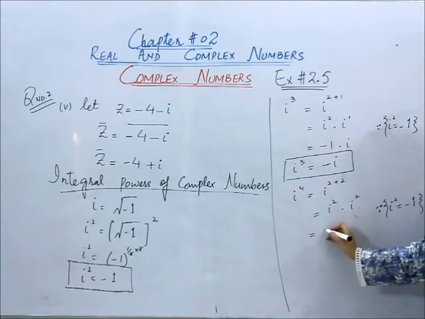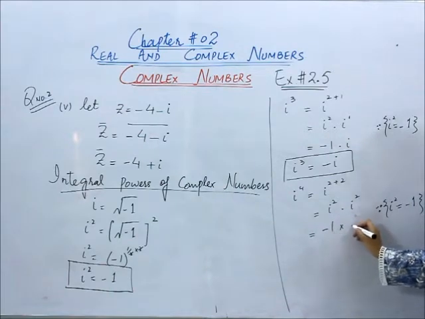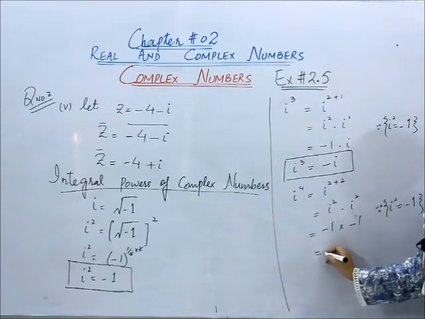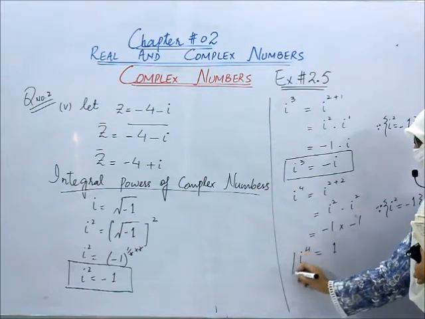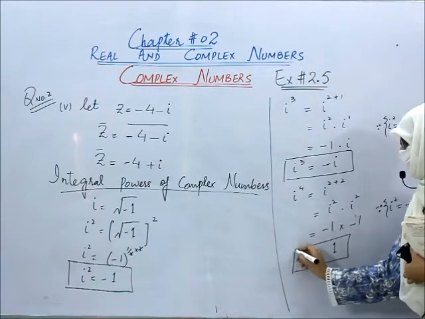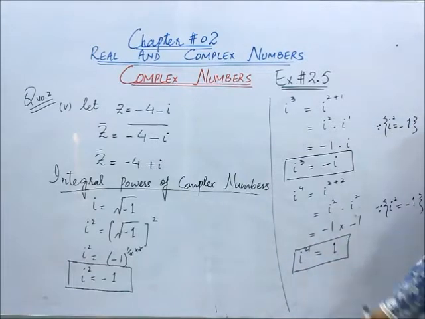So we will replace iota square by -1 multiplied by -1. And -1 into -1 will give you +1. So iota power 4 is equal to +1. Now students, whatever the power is given, you can solve it on the similar procedure. So let us solve any two powers from the exercise 2.5.